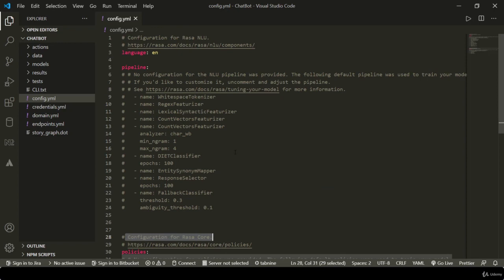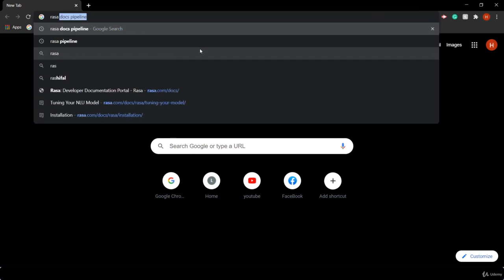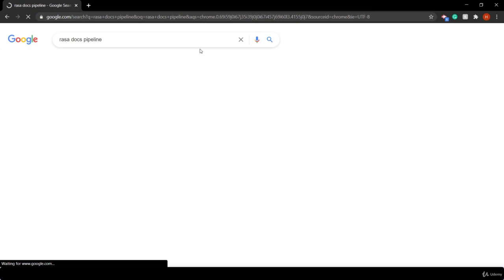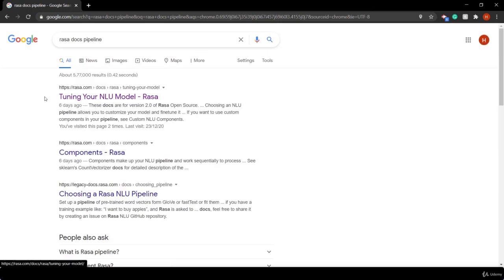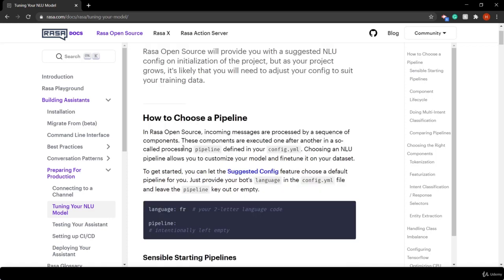For designing your own custom pipeline, we can refer to the documentation given by RASA. So just simply open your search engine and type RASA docs pipeline, and hit this link, tuning your NLU model. It will redirect you to the RASA documentation site in which you find your own custom pipeline, and you can make some additions or some subtractions in this pipeline. Guys, you have to make your own pipeline in such a way that it fits your training data.